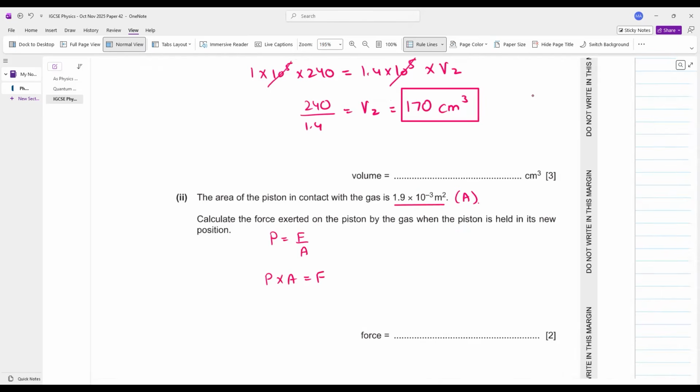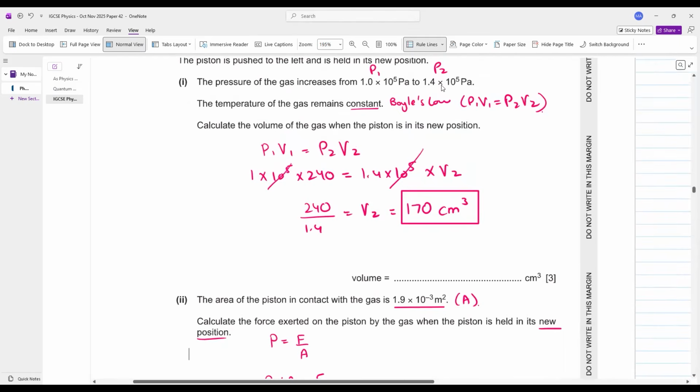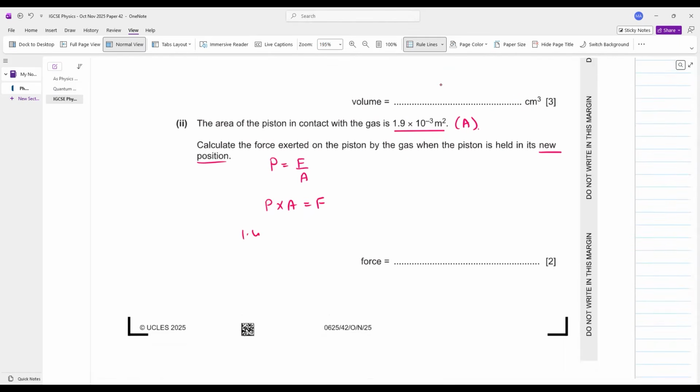What is the pressure at the new position? बेटा, new position पे pressure क्या था? 1.4 into 10 to the power of 5. What is the area? 1.9 into 10 to the power of minus 3. Force निकाल सकते हो बेटा? Yes, geniuses. The force comes out to be 266 Newton. Round it off to two significant figures. 270 Newton comes out to be your answer.